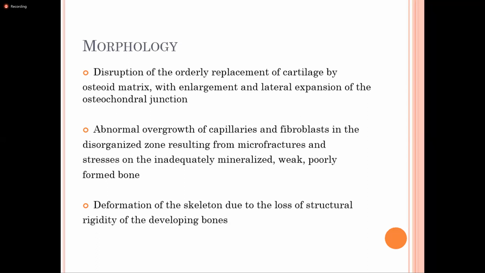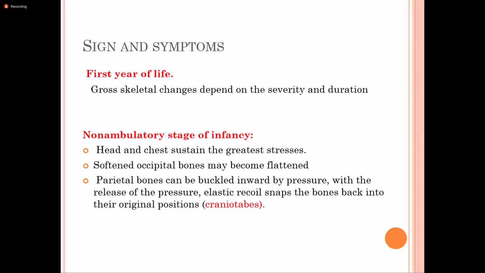This disruption leads to the expansion of the osteochondral junction, as well as the bone being prone to microfractures and stresses. Okay, because they are poorly formed, poorly mineralized, so they are prone to fractures in response to any stresses, as well as there is the deformation of the skeleton as well. And the signs and symptoms include, in the first year of life, we don't find any gross visualization. Okay, but it depends upon the severity and duration, for how long and how severe the disease is.